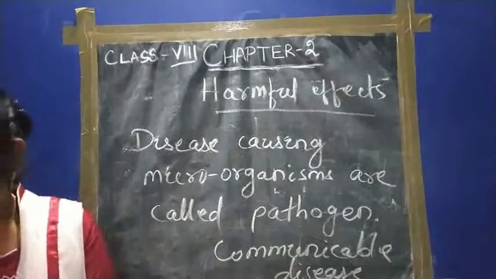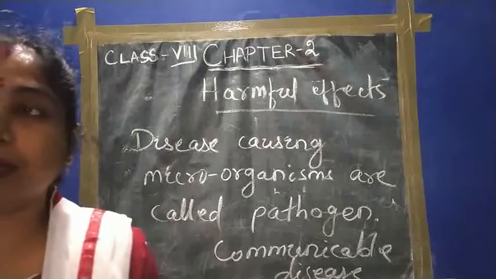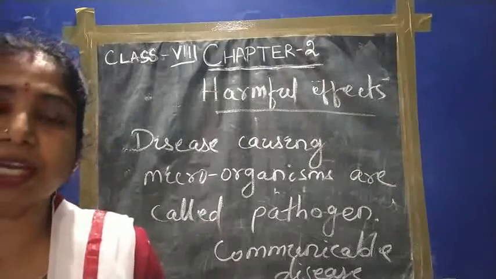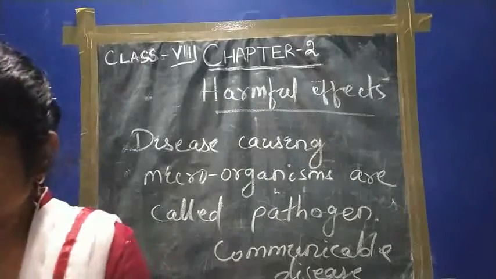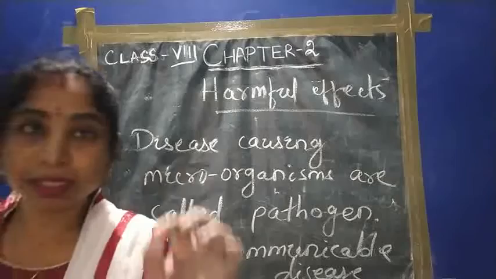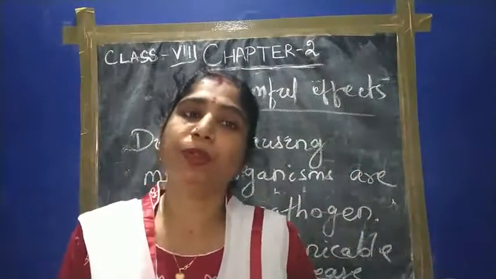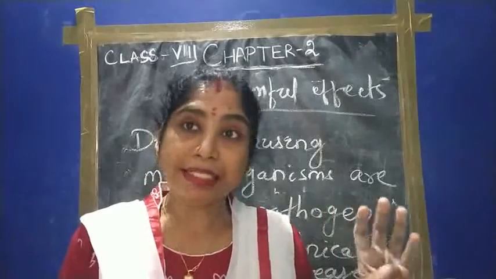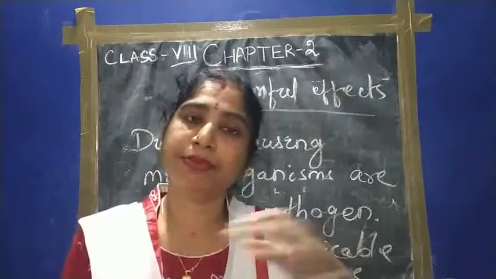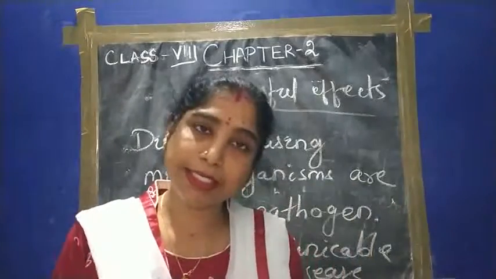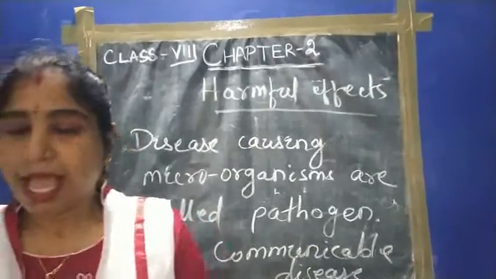There are thousands of carriers in the air. The microorganisms spread through the air, and the spores of these microorganisms spread very quickly. Through the air, chickenpox, smallpox, measles viruses spread from the diseased person to the healthy person. So these are communicable diseases.